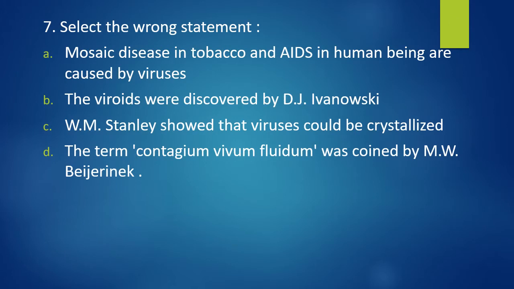Select the incorrect statement. So 4 options are there. You have to select the wrong statement or incorrect statement. Mosaic disease in tobacco and AIDS in human beings are caused by viruses. The viroids were discovered by D.J. Ivanovsky. W.M. Stanley showed that viruses could be crystallized. The term Contagium vivum fluidum was coined by M.W. Beijerinck. You have to find the incorrect statement, wrong statement. So the correct answer to this is option B is incorrect.